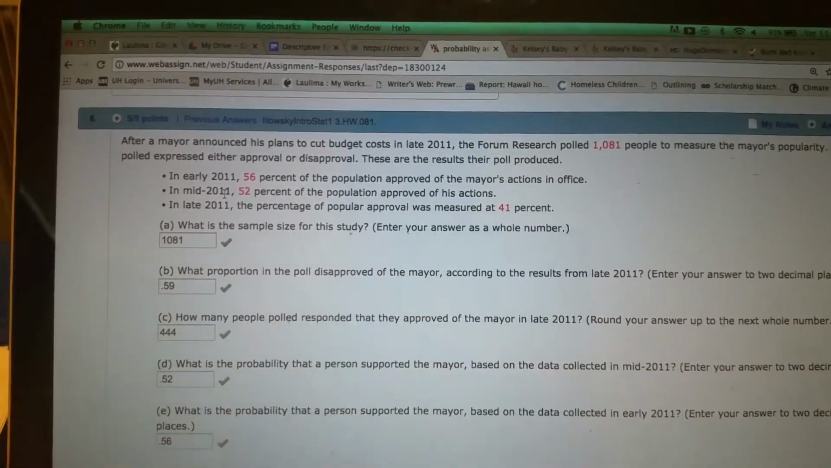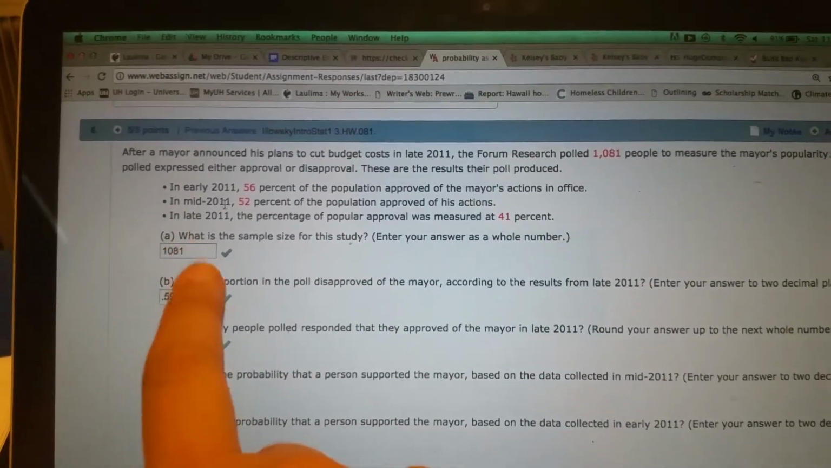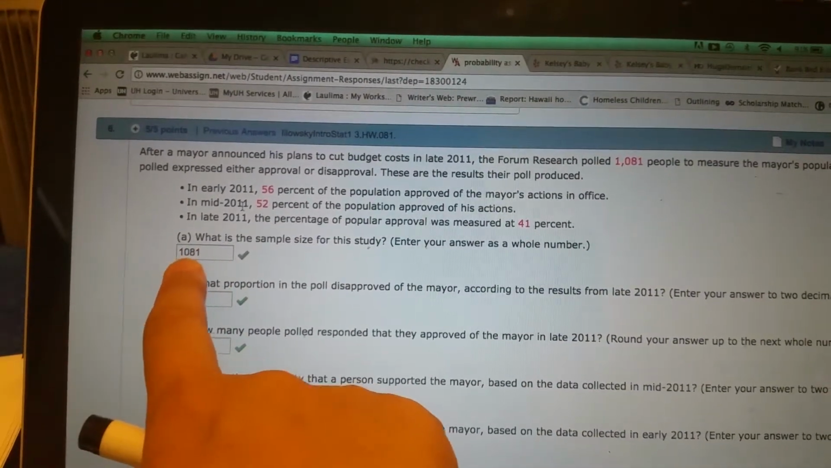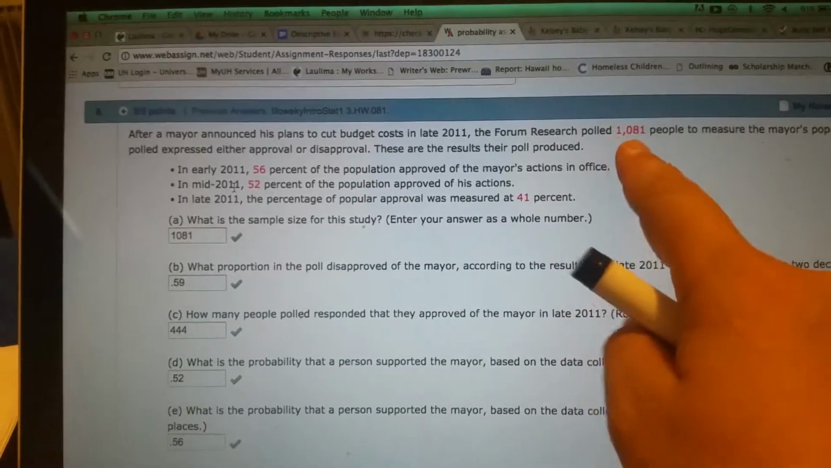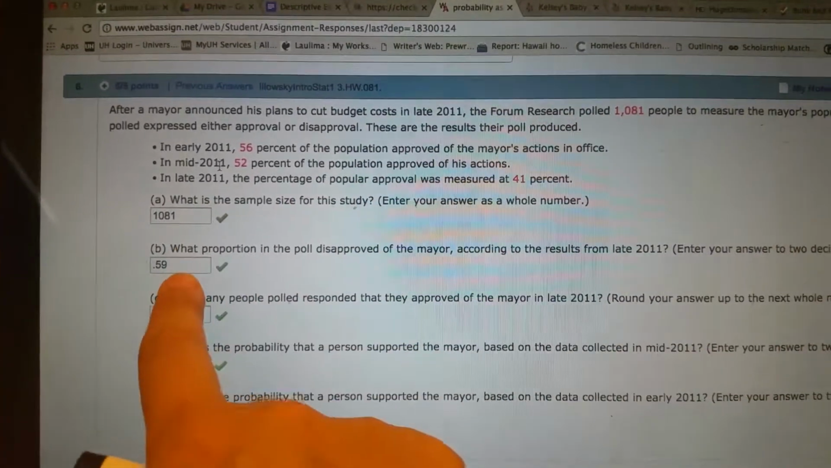What is the sample size for this study? Well, the sample size is how many people they polled, and we know that's 1,081. So that's easy.